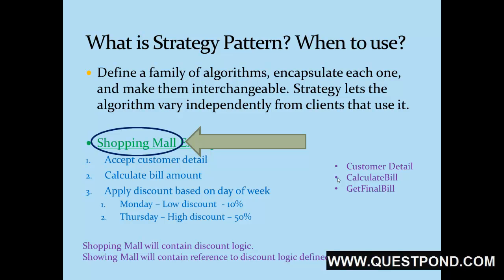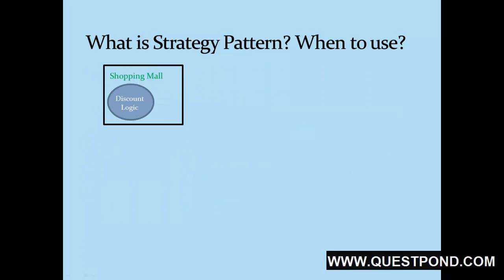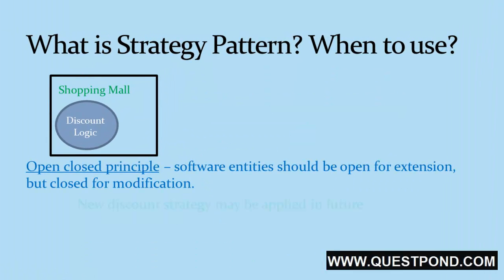Let's for instance consider it will reside inside the shopping mall class. Now this approach violates the open close principle, because whenever a new discounting strategy or discounting logic is introduced, there will be a change in the shopping mall class, because discounting logic is encapsulated inside shopping mall itself, and the open close principle says software entities should be open for extension but closed for modification, which is completely violated here.